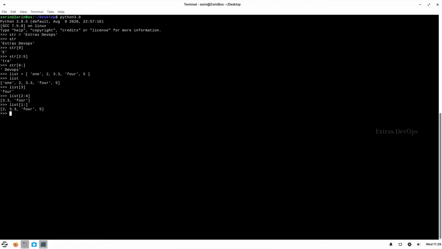A tuple also can contain items of different data types separated by commas. The difference between a tuple and a list is, lists are enclosed within square brackets. Tuples are enclosed within parentheses.